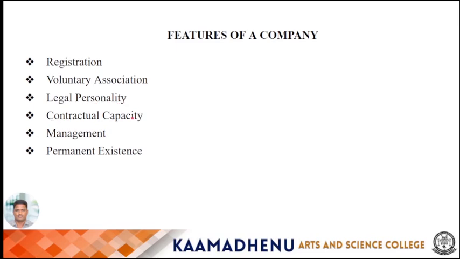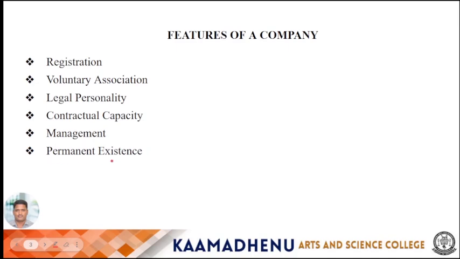So the fourth one is contractual capacity. A shareholder of a company in his individual capacity cannot bind the company in any way. The shareholder of a company can enter into a contract with the company and can be an employee of the company. Next, the fifth one is management. A company is managed by the board of directors, whole-time directors, managing director or manager. These persons are selected in the manner provided by the Act and the Articles of Association of the company. A shareholder as such cannot participate in the management.